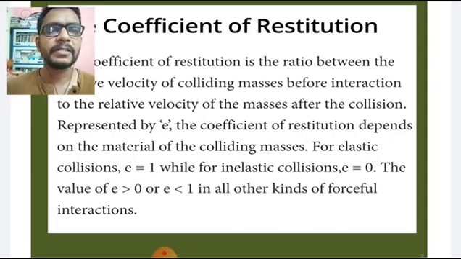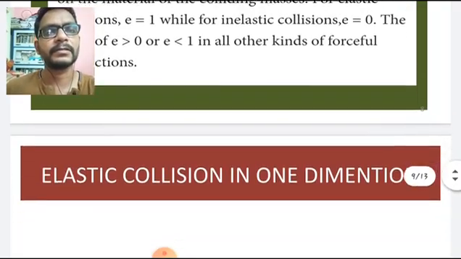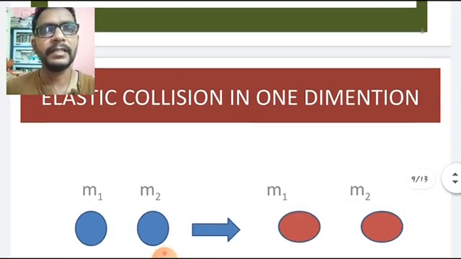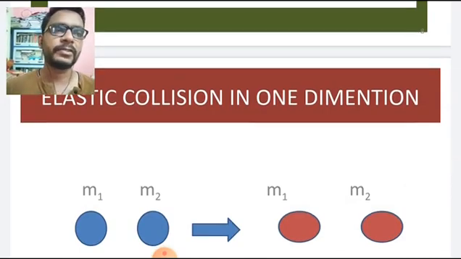For elastic collision, small e equals 1, while for inelastic collision, e equals 0. The value of e is greater than 0 and less than 1 in all other kinds of forceful interactions. Next, let us see elastic collision in one dimension.